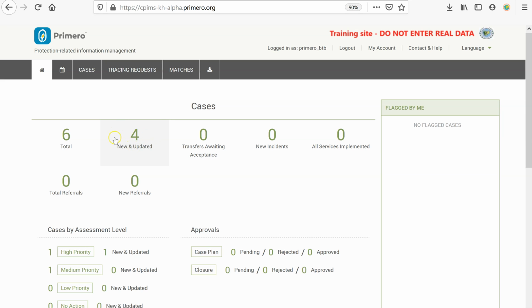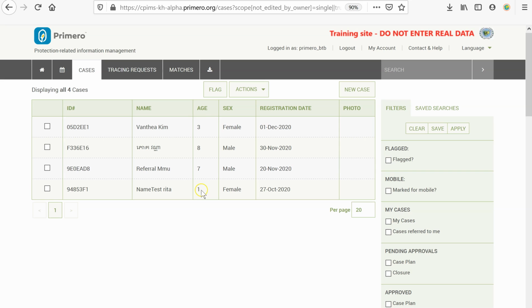So the case worker will see here that this number increased. So now we have 4 new cases, and one of them is the case we just sent. So if I click on the 4, the system will show me just the new cases, and we know this Vantia Kim is the case we just reassigned to this case worker.